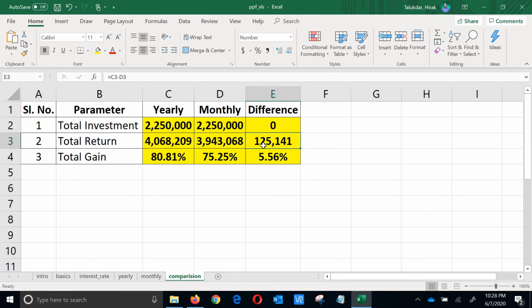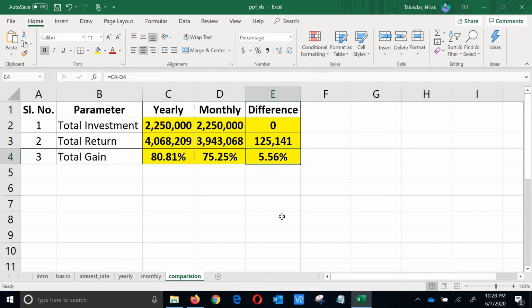So there is a maturity amount difference of 1,25,000, which is quite large. And the total gain you are getting if you do yearly lump sum investment altogether between the 1st April and 5th April, you will get an 80.8% return overall, but on a monthly basis you will get a 75.25% return overall.